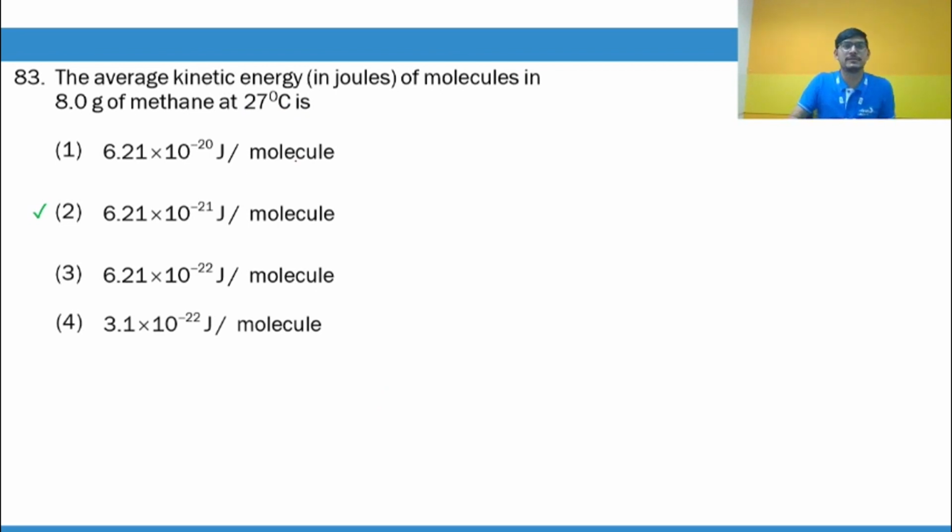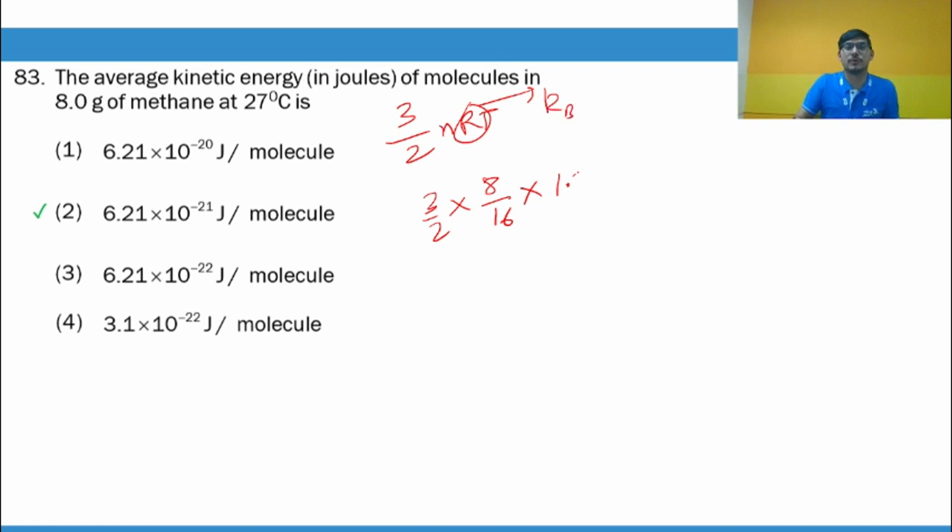The average kinetic energy, guys, is equal to 3 by 2 nRT, right? Number of moles you can calculate, it's 8 by 16. R is in joule. Okay, then here you will not use R, you will use Boltzmann constant, which is 1.38 into 10 raised to minus 23. Temperature is 300 Kelvin. So I hope you can work that out. This will come out to be your answer.